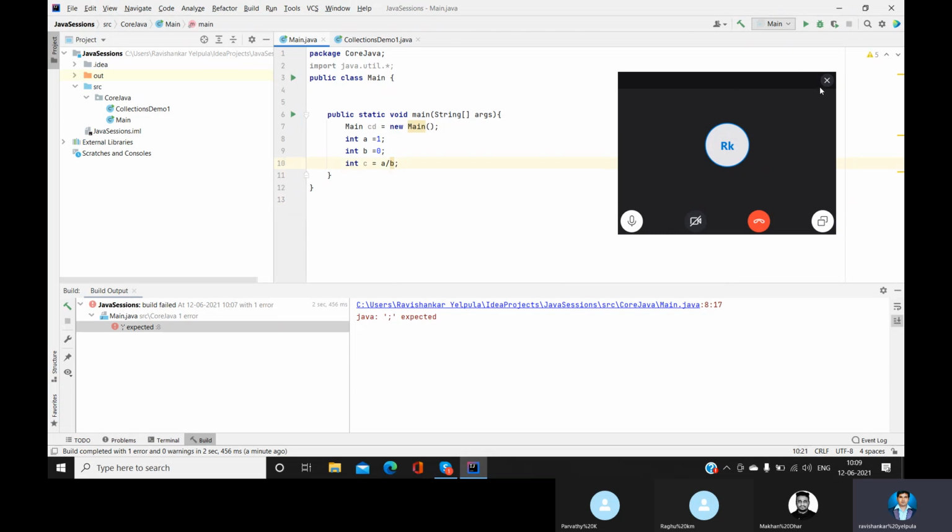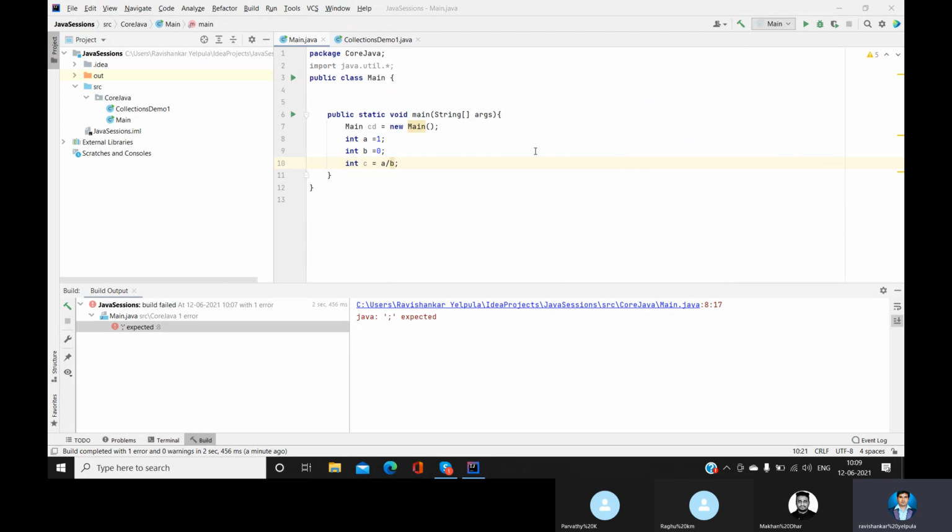So how do we handle them? There is a concept called exception handling. By exception handling we can avoid these kinds of errors during the execution of the program. There is a block called try, and another block called catch.